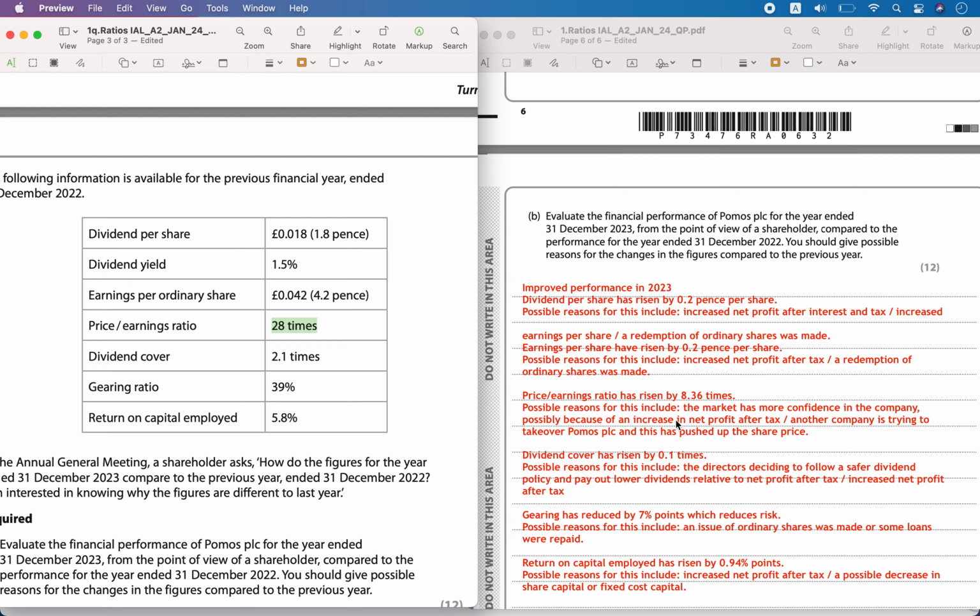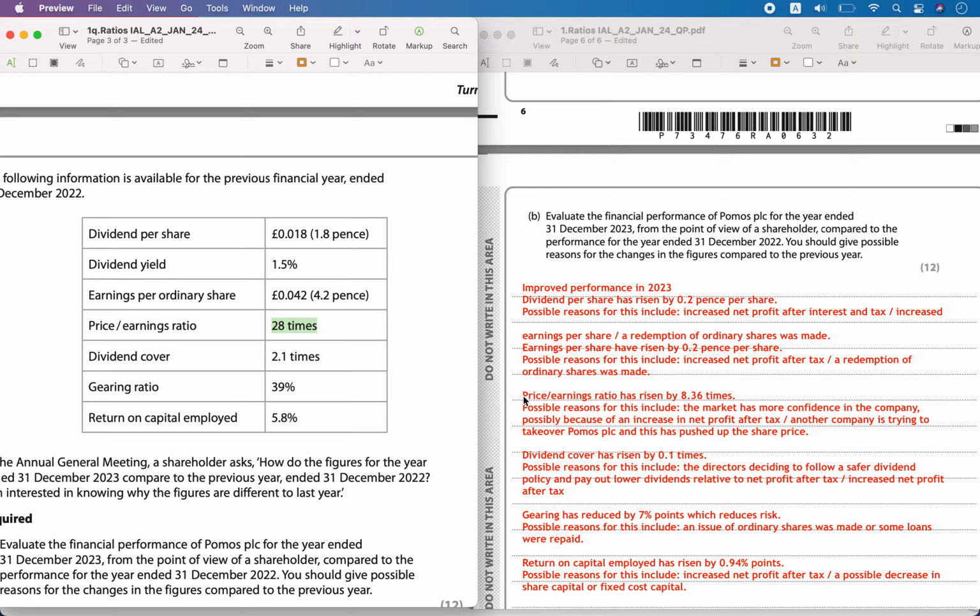The possible reasons include that the market has more confidence in the company. Any PE ratio increase you will attribute to the market having more confidence in the company, or possibly an increase in the net profit after tax. Or another company is trying to take over Pomos PLC, and this has pushed the share price up.